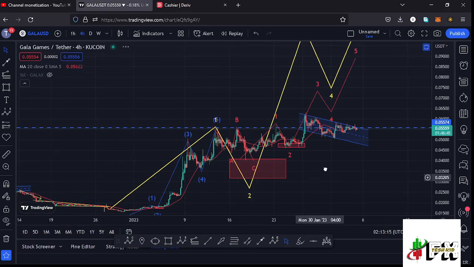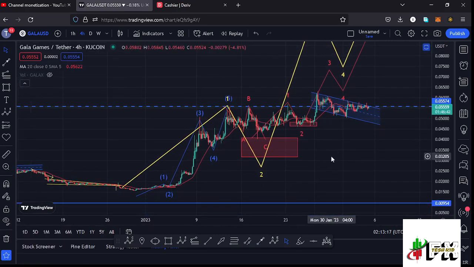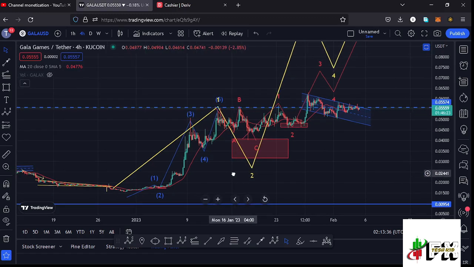And allow me to start the video here on the 4-hour chart by first giving you a quick recap of what has been happening, where you can see that Gala Games, from these low prices that we had been trading within, we saw a very nice bounce to the upside, obeying the Elliott structures, where you can see that I have this Elliott structure in blue having the wave 5 making its peak at around the $0.05574 mark, and that move to the upside, it completed an even larger Elliott wave count 1 to the upside of this Elliott structure in yellow.